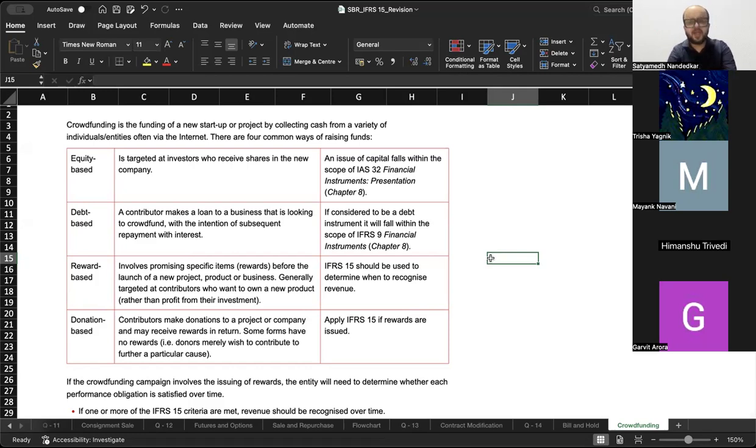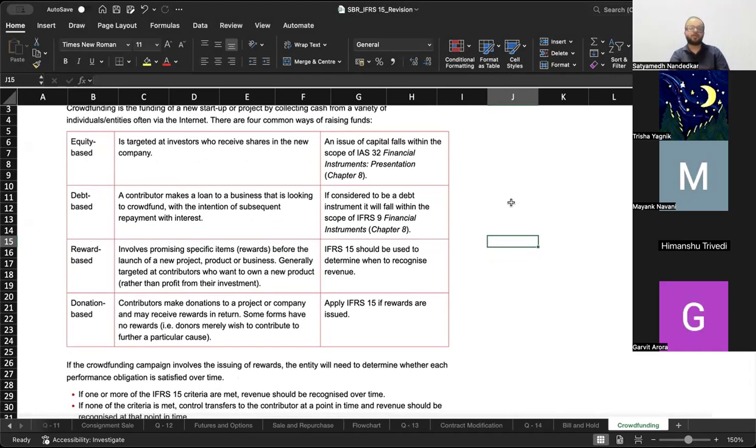So this is in a way a very informal approach to doing an initial public offer. It is a very informal way of going in for an initial public offer. Debt based: a contributor makes a loan to a business that is looking to crowdfund, with the intention of subsequent repayment of interest. It is considered as debt. You have raised money from people, you will return the money to them.